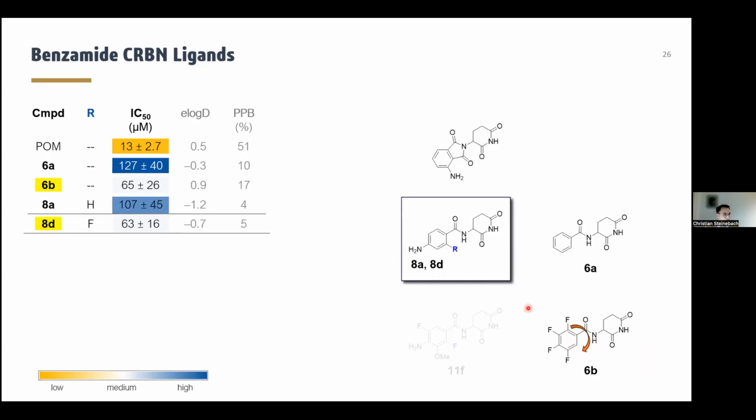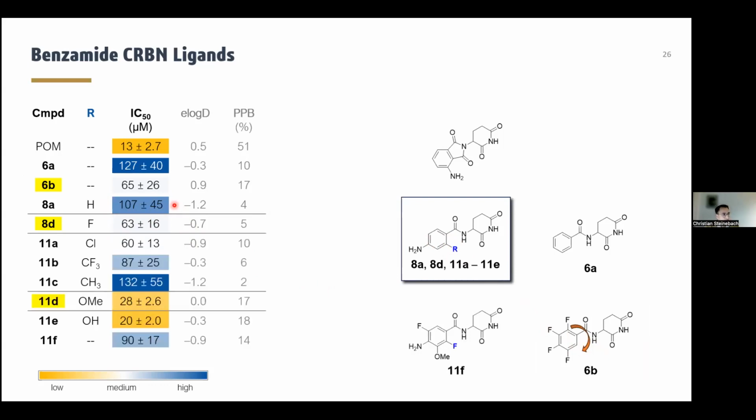And to test this hypothesis, we synthesized a series of related benzamides. For instance, this compound that just has one fluorine here in the ortho position was again a better inhibitor of cereblon compared to the non-fluorinated analog. This trend was also observed for other compounds in which the ortho substituent could be included in such an H-bond interaction. For instance, compound 11D was a decent cereblon binder comparable to pomalidomide.